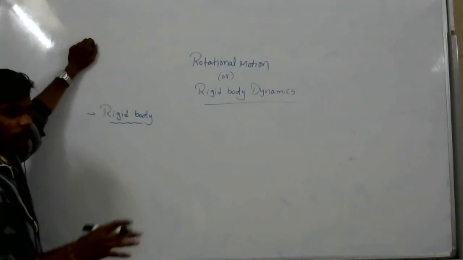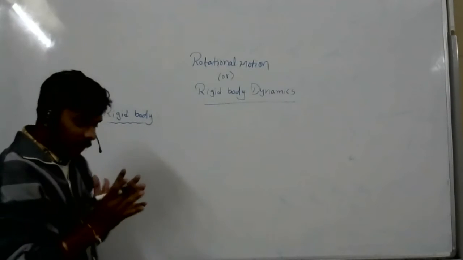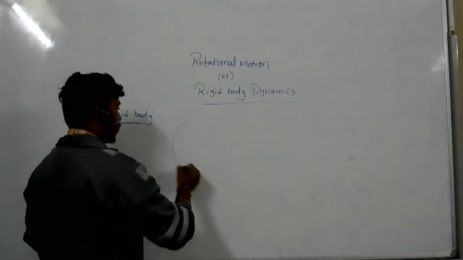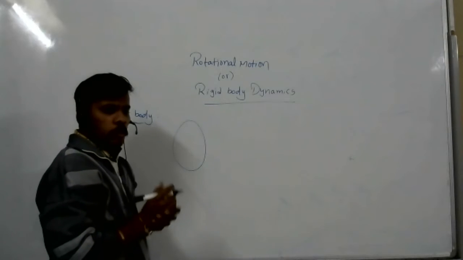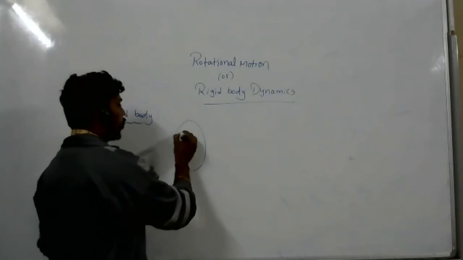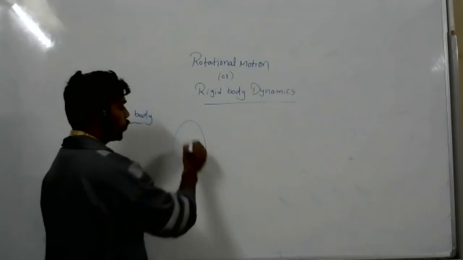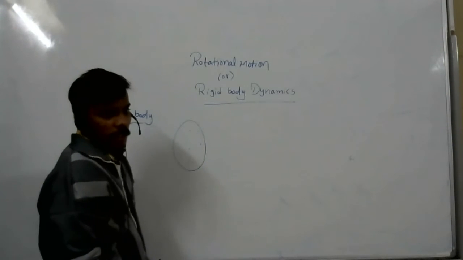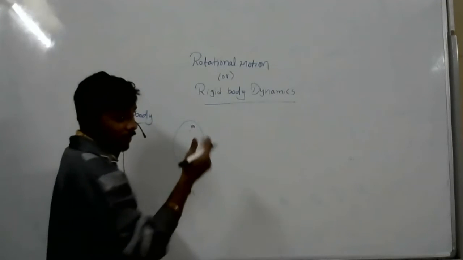So what is a rigid body? Let's see. If I take one body, this is the body I have taken. In this body, so many particles will be there. Now I will take particle A and particle B. Like that, so many will be there.